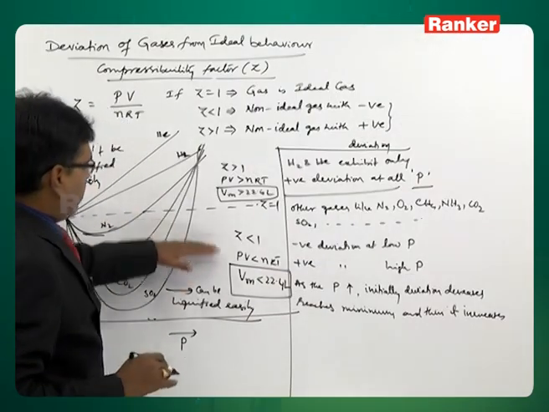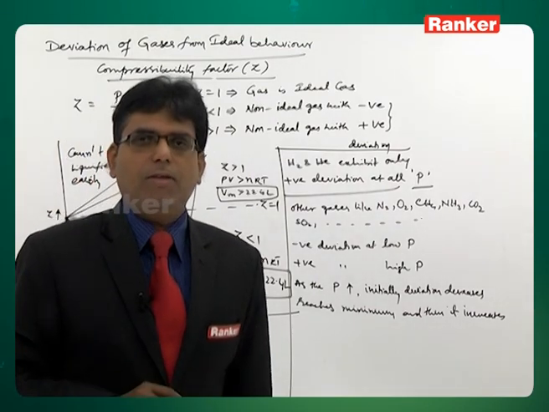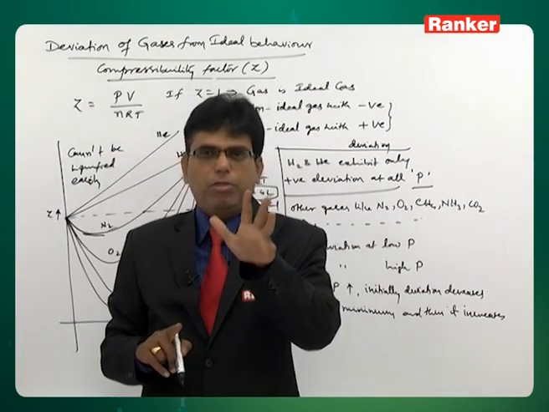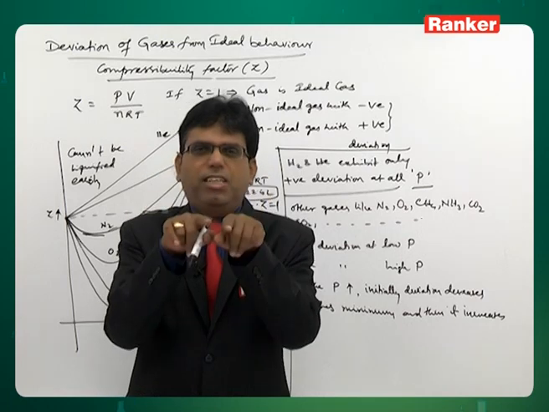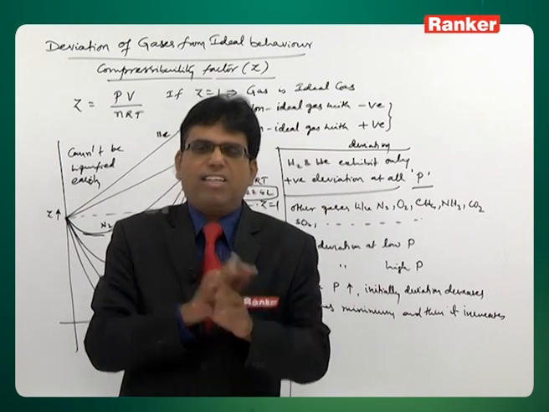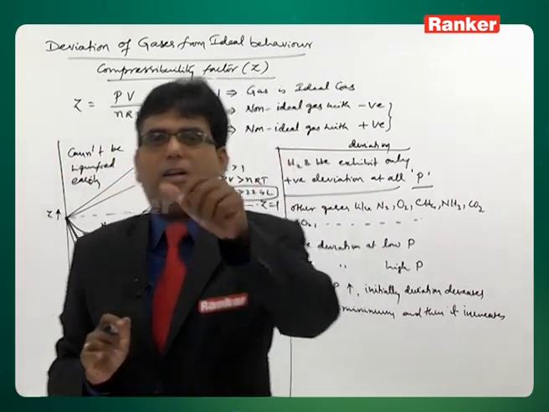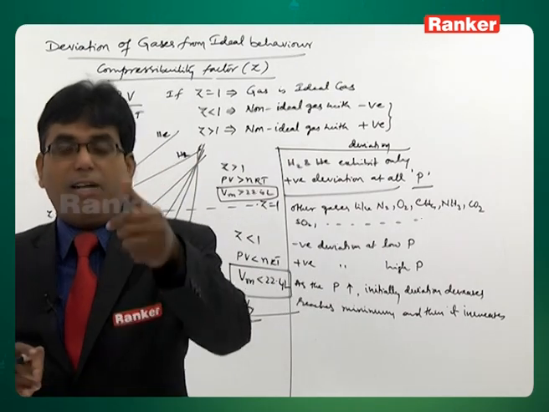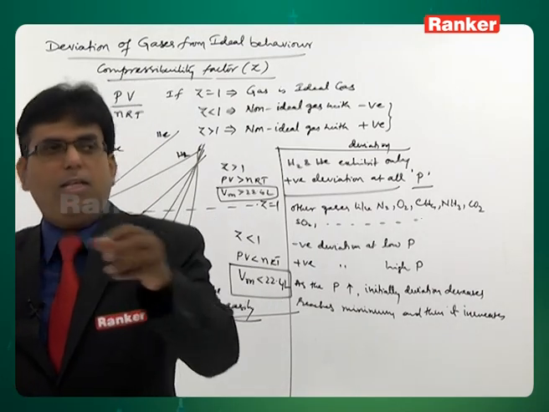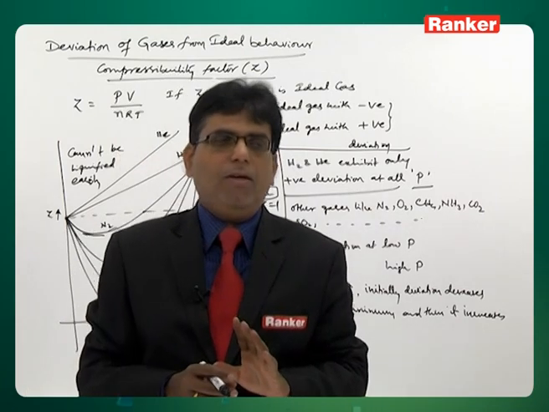Those gases showing negative deviation can be liquefied very easily. So, compressibility factor, liquefaction, deviations and volumes are all related to one another. Gases which show ideal behavior have negligible intermolecular attractions, but gases which show negative deviation have intermolecular attractions that cannot be neglected, and they can be easily liquefied.